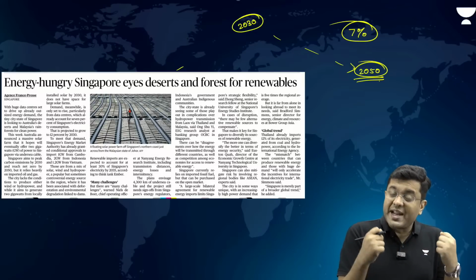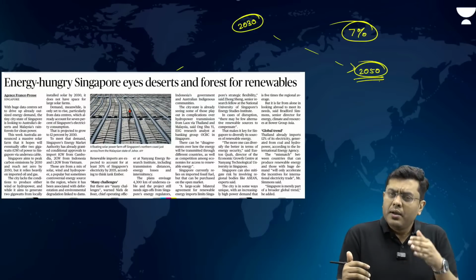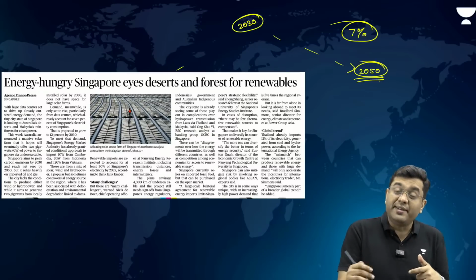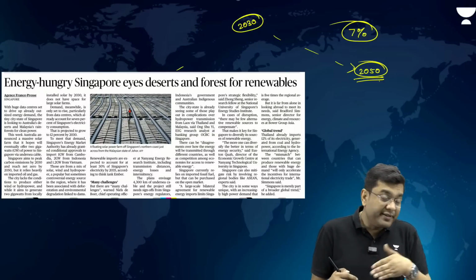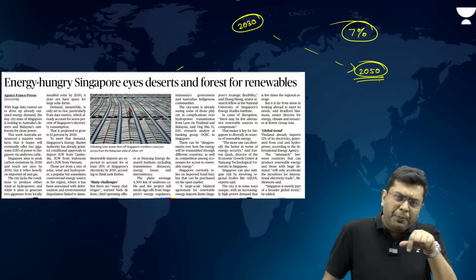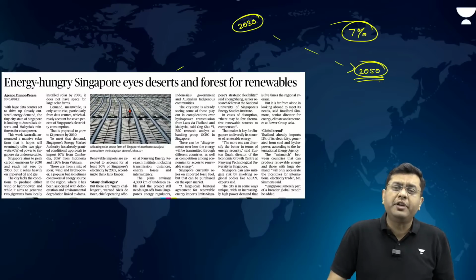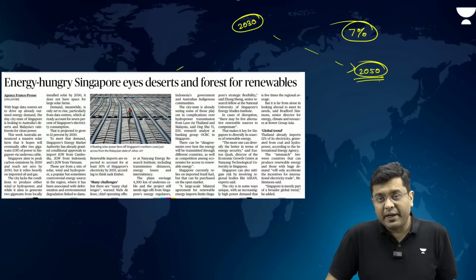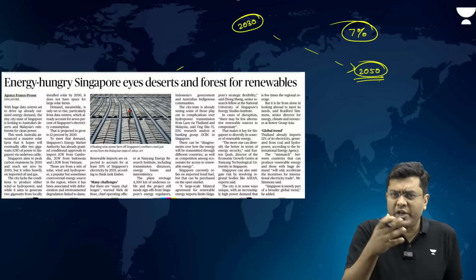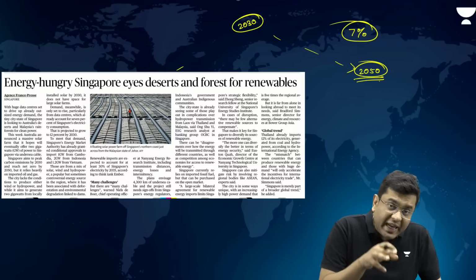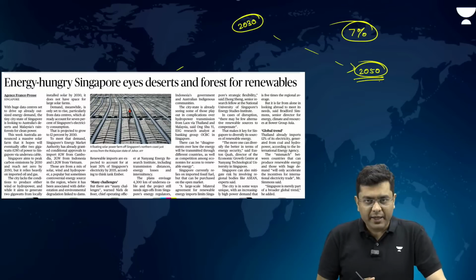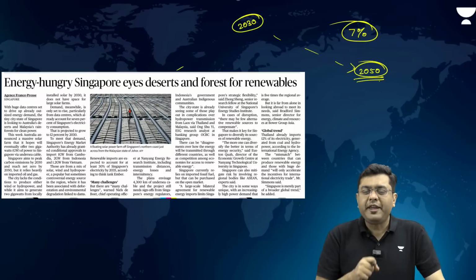Otherwise, what Singapore stands at the risk of is a kind of disturbed energy scarcity. In the case of energy scarcity, all the companies and the data centers will immediately relocate. That will impact Singapore's economy as well. But the problem with importing electricity from such a far away distance is significant. There will be a significant amount of attenuation and transportation loss. These losses would mean that the energy that is required will still not be available. So this is the problem faced by the country.